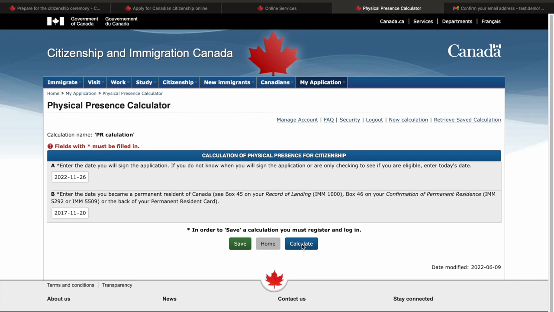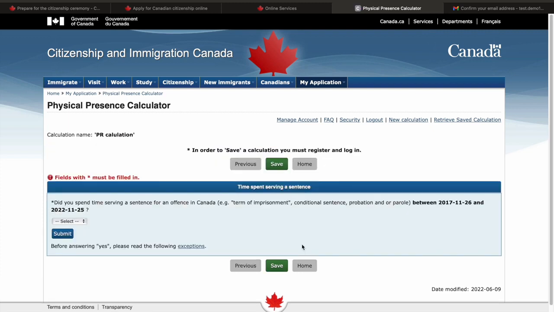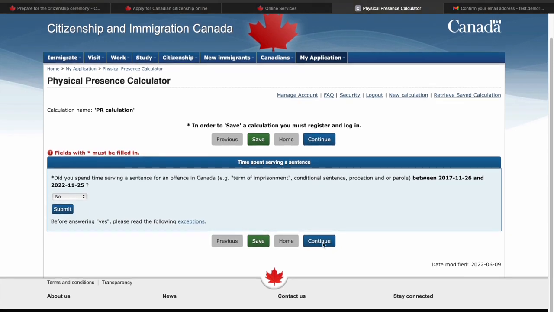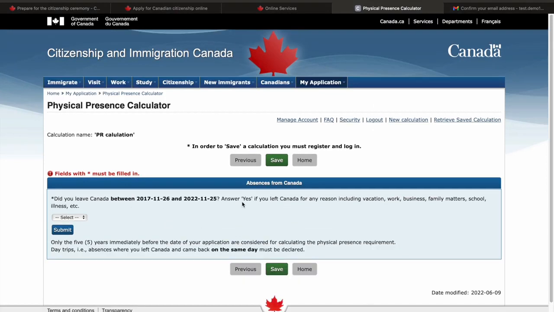I'll just click on calculate again. Now it will ask me, did you spend time serving a sentence for an offense between the two dates you entered? Most probably for many people it would be no, but please select the right option for you. I'll click on continue. Did you leave Canada between this and this? If you're talking about a timeline of 3 years, most people would have left the country, maybe to visit their home country or some other place. So you can give yes here.